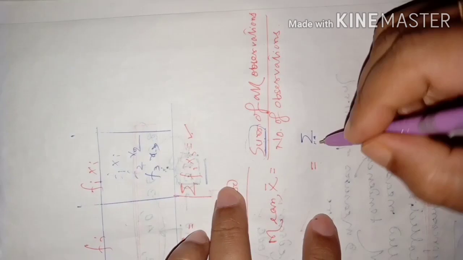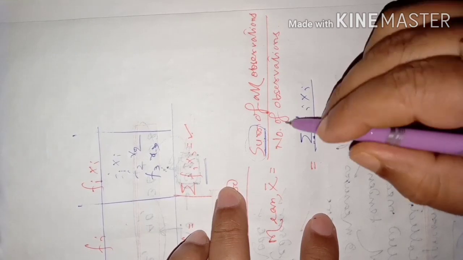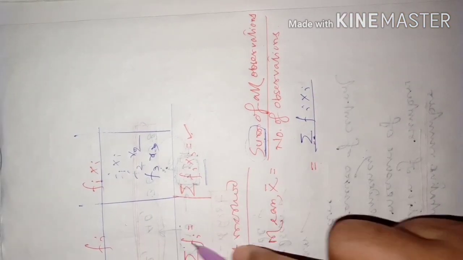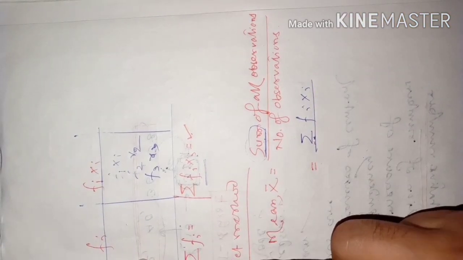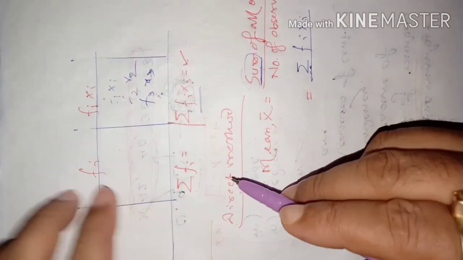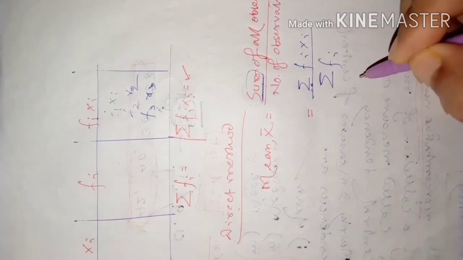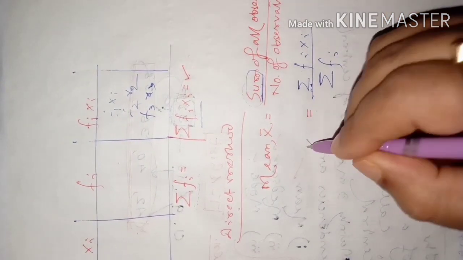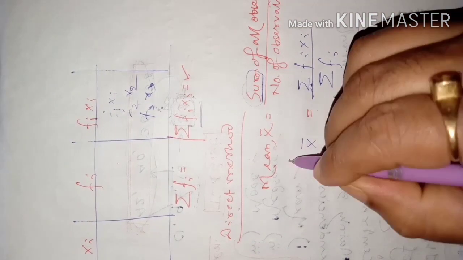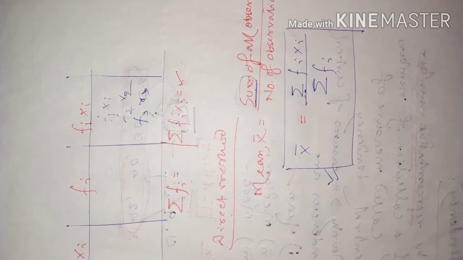So we write sigma fi xi divided by the total number of observations, which can be denoted by sigma fi, because when you add the frequencies, you get the total of all observations. This formula can be used for finding the mean, and if you find the mean that way, it will be called the mean by direct method.